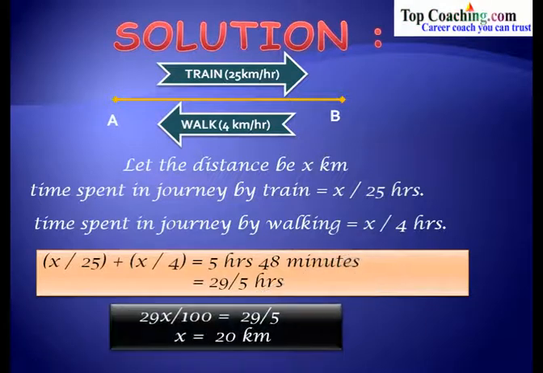So this further becomes 29x by 100 equal to 29 by 5. 29 and 29 get cancelled, and what we get is 100 divided by 5, which is equal to 20 kilometers. So x is equal to 20 kilometers. Thus our answer is x equal to 20 kilometers.